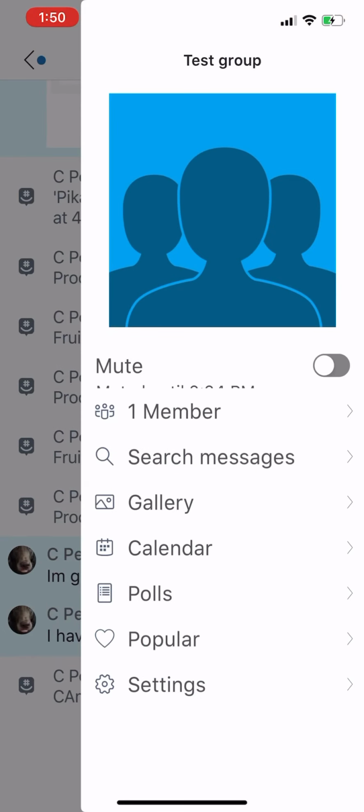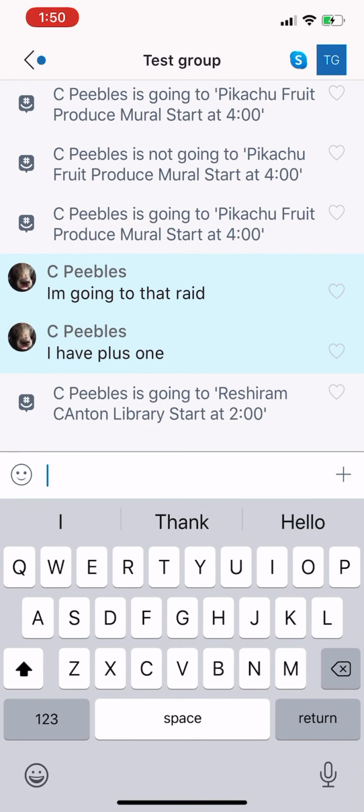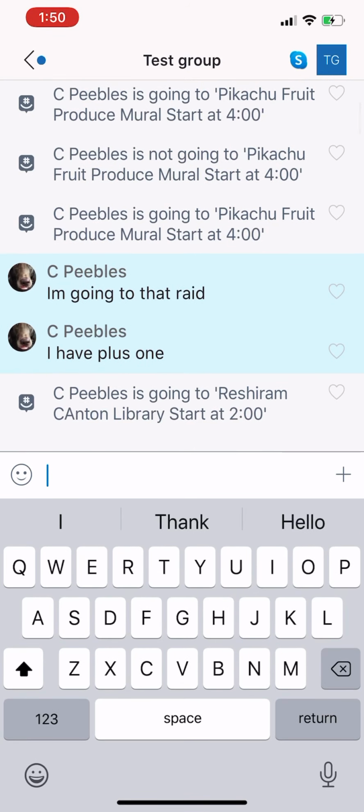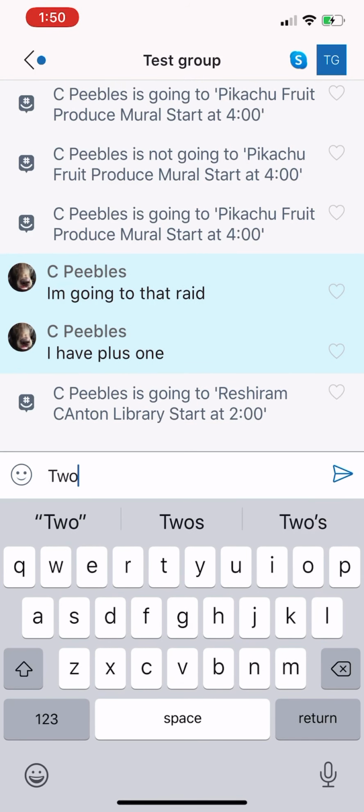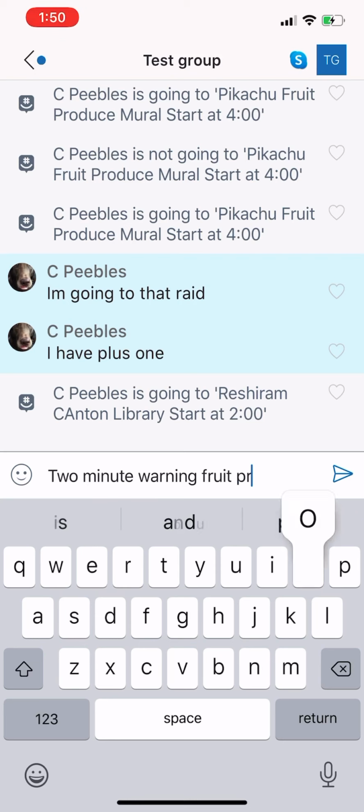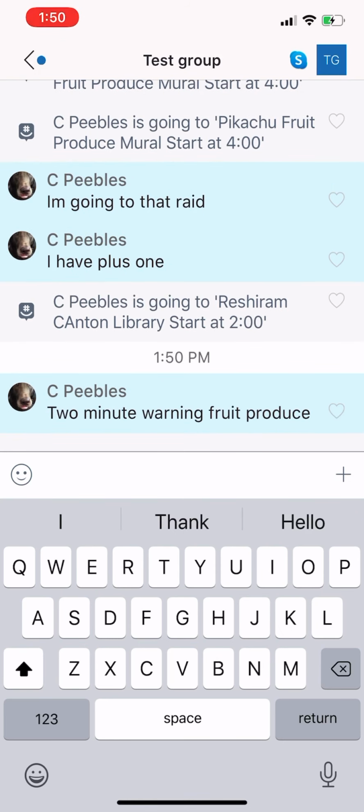One thing with events, since we're talking about events and everything, typical procedure for events are we will give a last call or a 2-minute warning, if you will, 2 minutes prior to the start of the raid. So if the raid's starting at 4 o'clock, at 3:58, whoever created the raid will say 2-minute warning and then the name of that gym. That is to give everybody a heads up that, hey, this raid is starting here in 2 minutes.